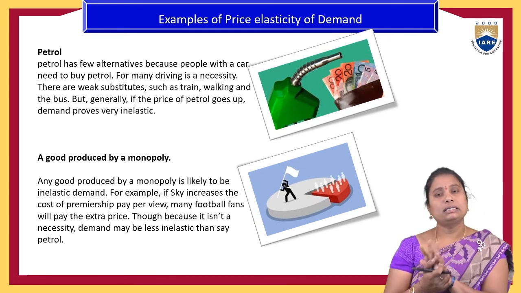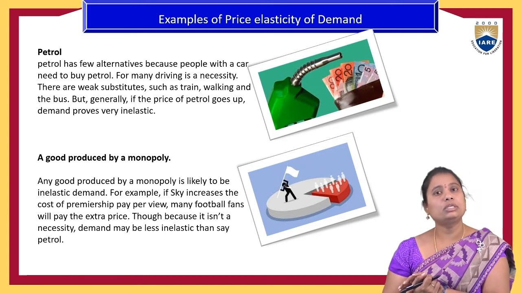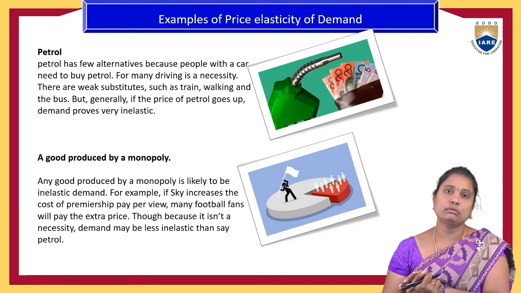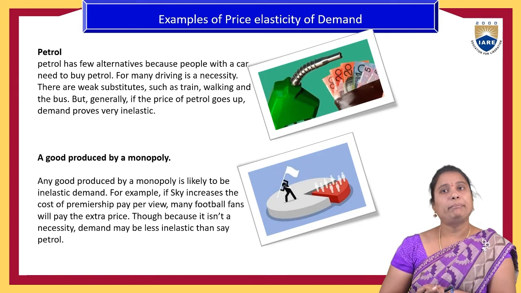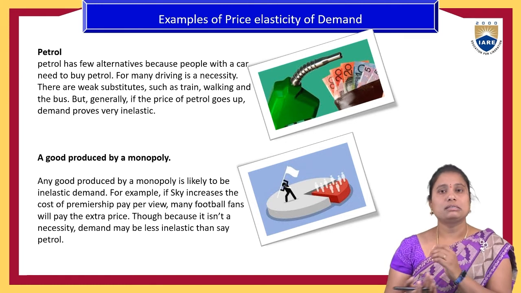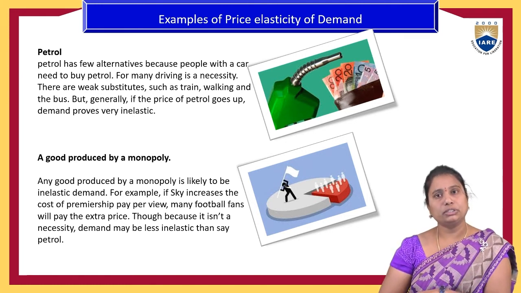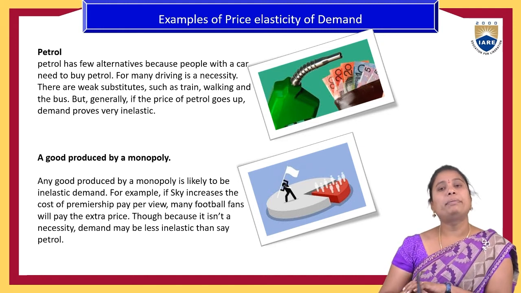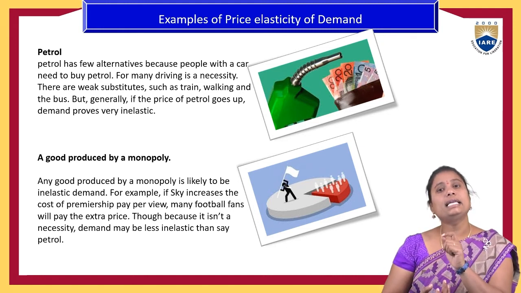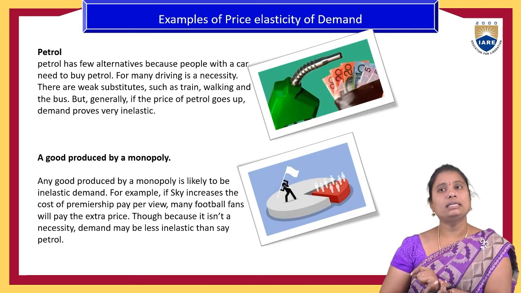Only one substitute is there, that is diesel, and in some cases there is no alternative for petrol. So even if the petrol price increases, people will purchase the same quantity, though consumption might change a little. That is called perfectly inelastic demand.